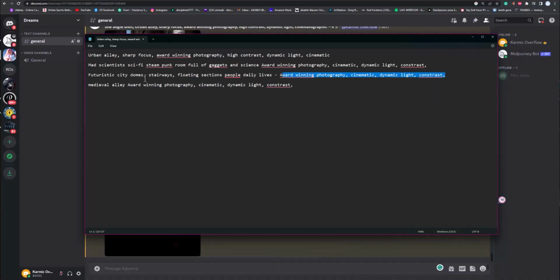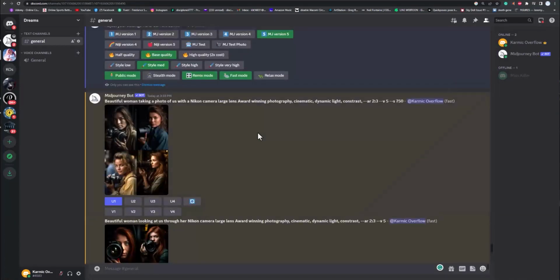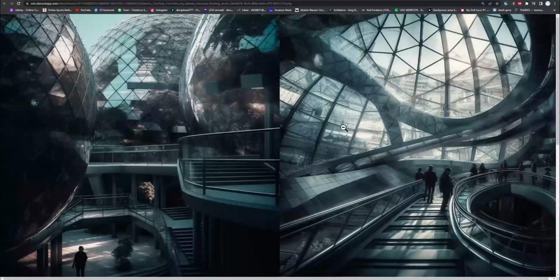So this is the one I did for the futuristic city, which is futuristic city domes, stairways, floating sections, people, daily lives. So we can go up here and see what that one did, which was here. Look at it larger and look at that. Amazing.